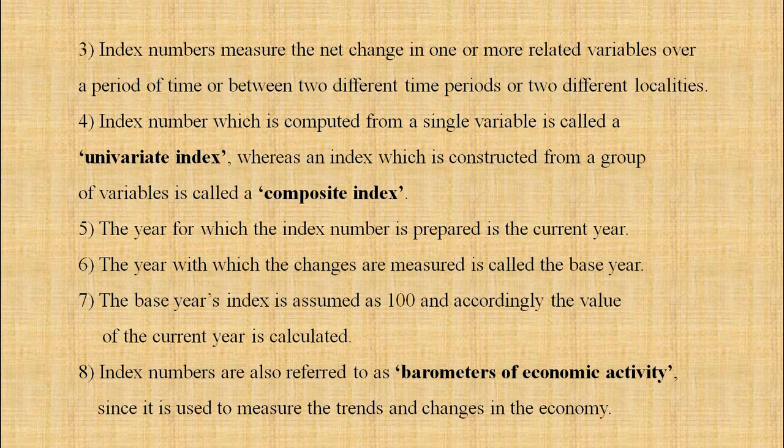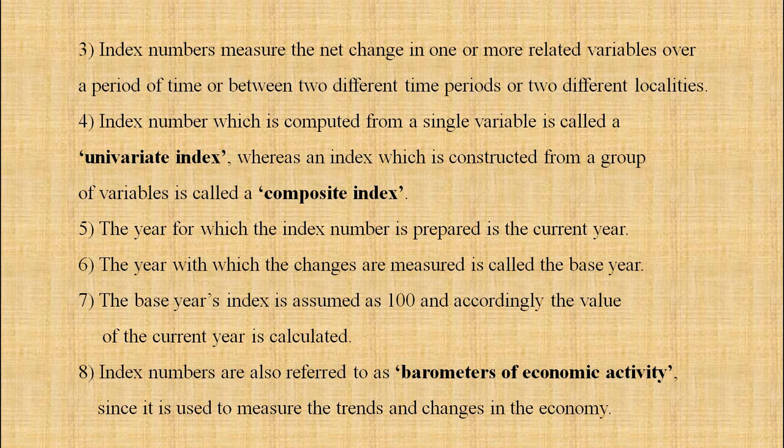Index numbers measure the net change in one or more related variables over a period of time or between two different periods or two different localities. An index number which is computed from a single variable is called univariate index, whereas an index number constructed from a group of variables is called composite index.